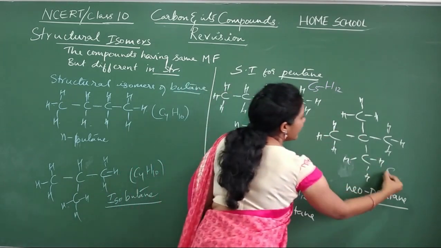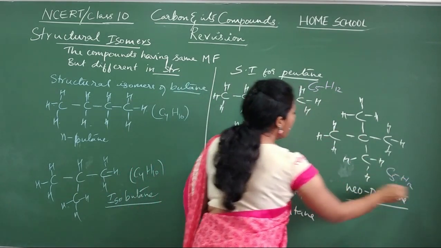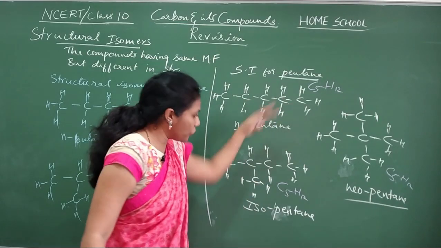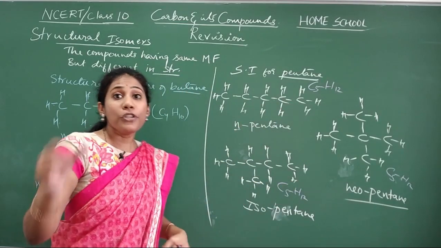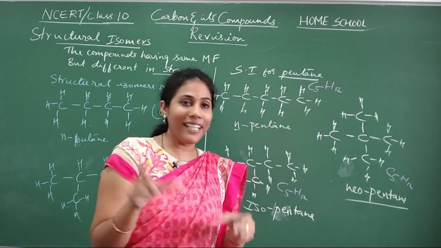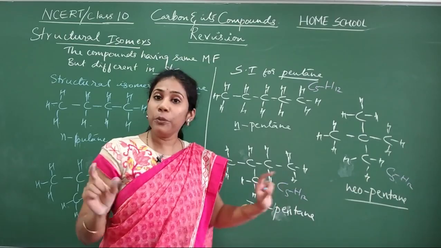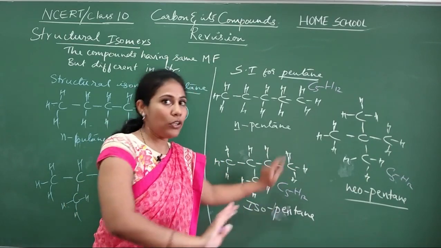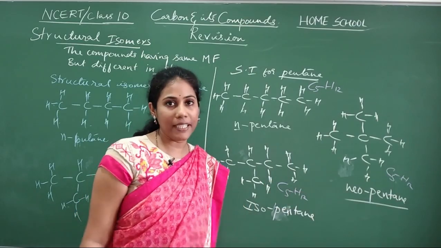Here also you will get C5H12 only. All three structures have the same formula, but the structure is different. So whenever they ask you to write the structural isomers for pentane, all three you have to mention. Any other forms are not possible. Only three isomers are possible for pentane.